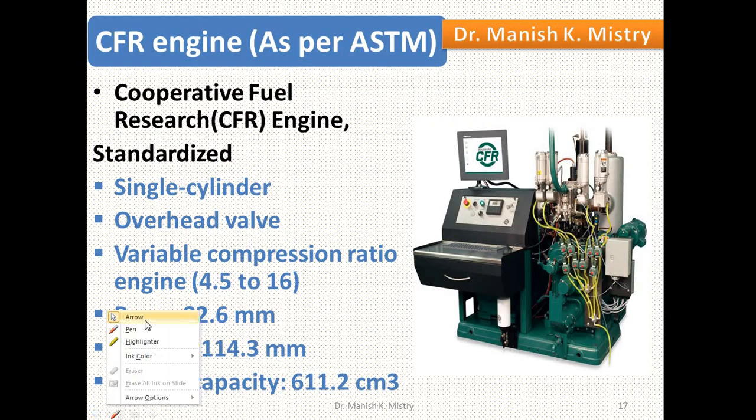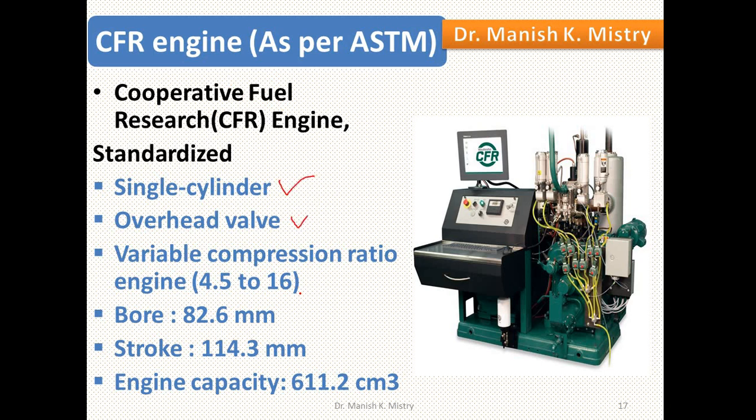Actually, octane number is found from the CFR engine, which is a single cylinder overhead valve engine, and the compression ratio is 4.5 to 16. That means it is a variable compression ratio. You can vary the compression ratio of that engine. For gasoline, it is up to 10 and sometimes up to 12. Bore diameter is 82.6 mm, stroke length is 114.3 mm, and capacity is 611.2 cc, single cylinder engine.